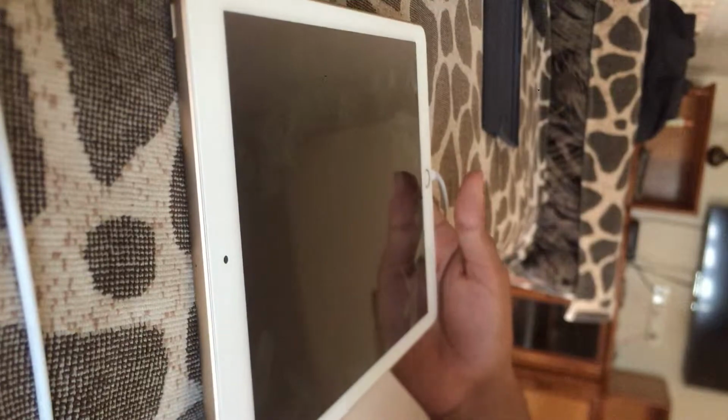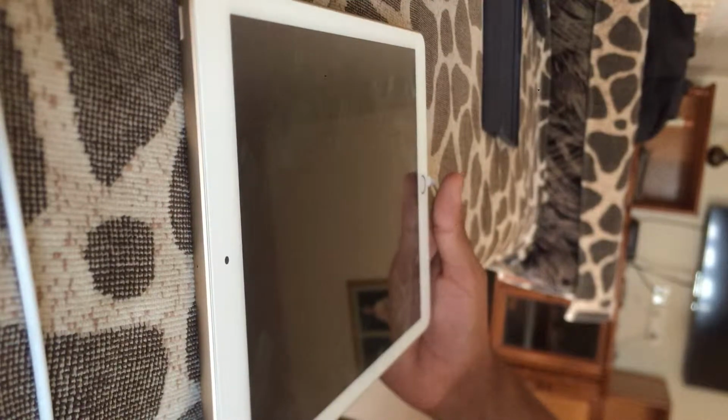Okay, so all you're going to need is just one thing: to enter your iPad into DFU mode. And how to do that, I'll show you. Guys, to enter into DFU mode, you need to do a couple of steps. It's easy, so I'll show you.